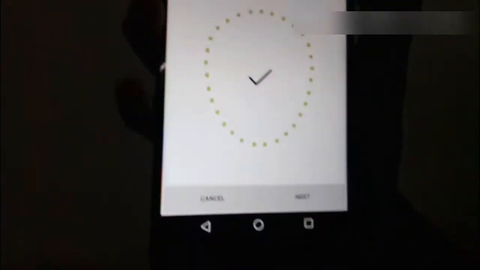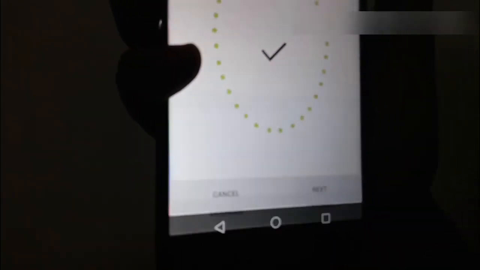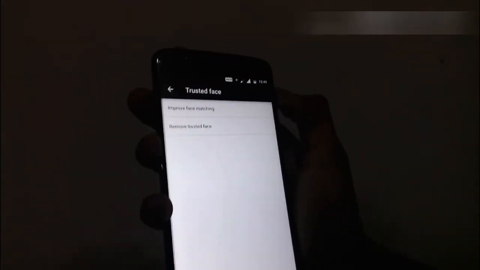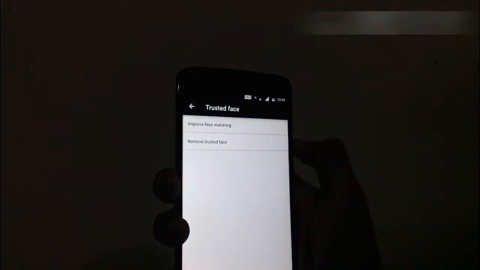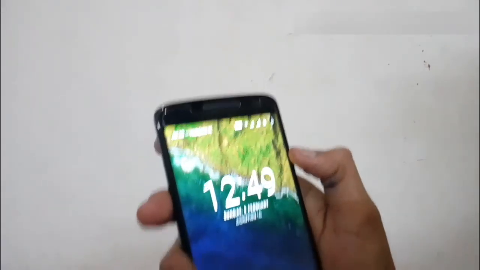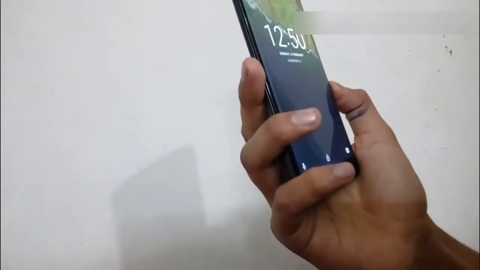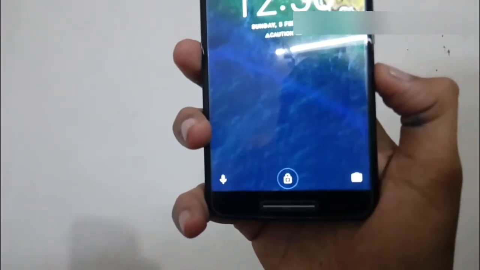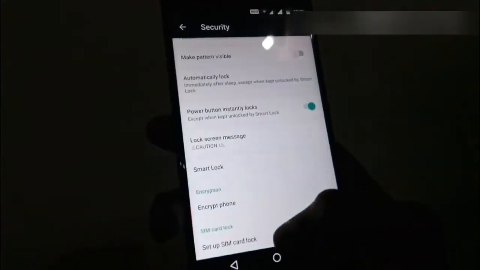Okay, it's done. Just click on next, and just finish. So this lock is activated, and just test this. Click on the power button. Look, here is a pattern, and I'm just holding this device in front of my face, and look, it is unlocked. So this is how it works. It is the best thing according to me.